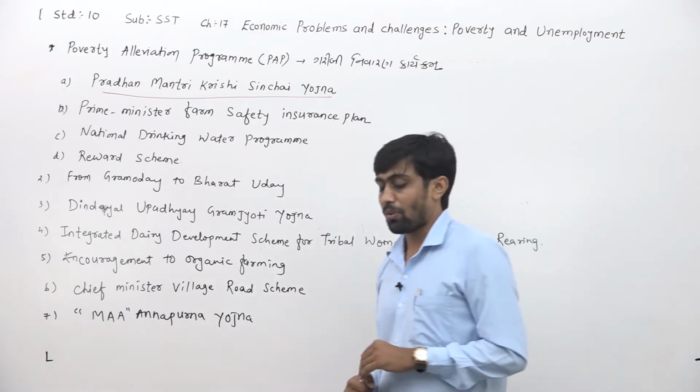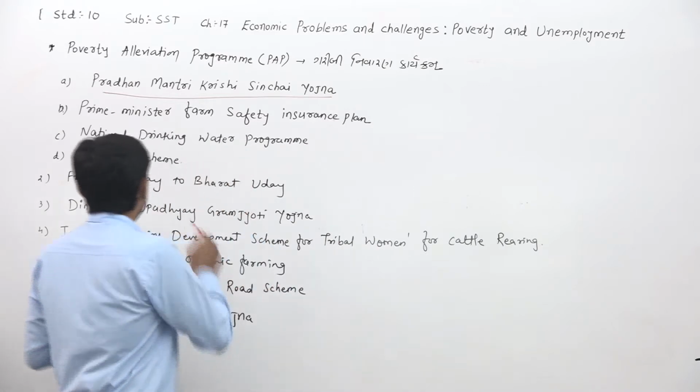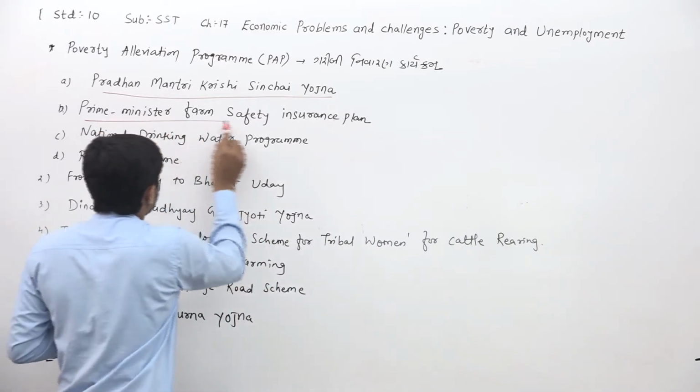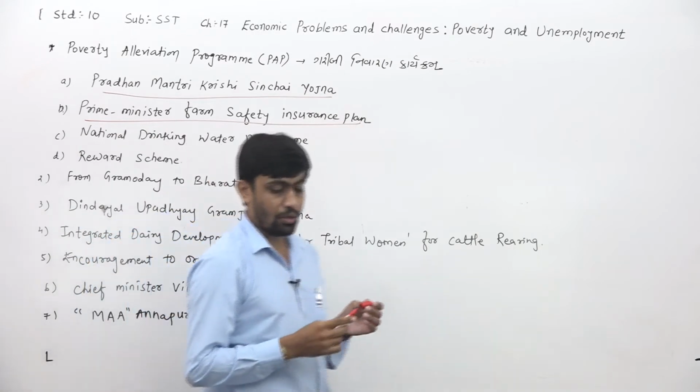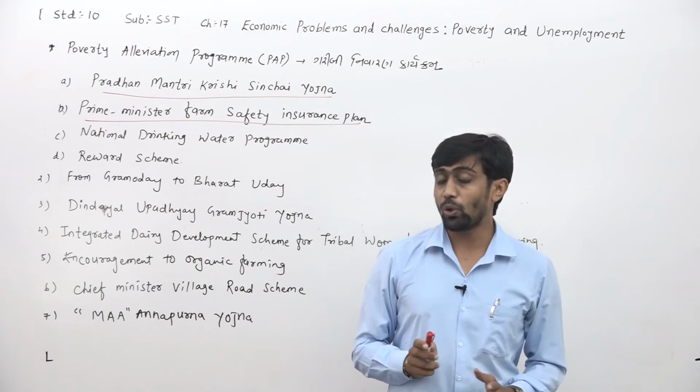Second, they have given the Prime Minister Farm Safety Insurance Plan. Which one? The second one, Prime Minister Farm Safety Insurance Plan. It means Pradhan Mantri Fasal Bima Yojana. What do you have to say, dear children?